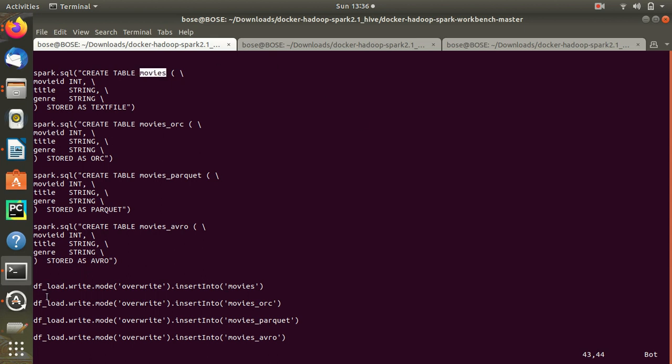It's a simple activity: I'm taking the data frame and loading it. Overwrite means that all the data in the table I'm writing will be overwritten, so it is like delete and load. I can do append as well. Append means the data will be added extra. So if there are 5 rows and I run it again, it becomes 10 rows, then 15, then 20. Overwrite means it will always be 5, because even if there are 1000 records, all the 1000 records will be removed and it will be loaded.